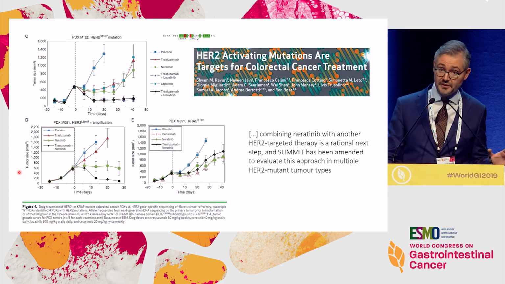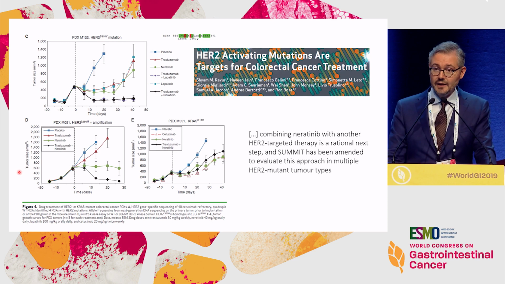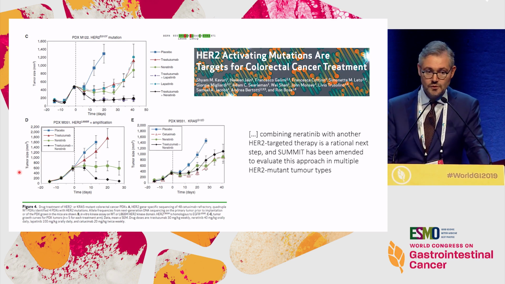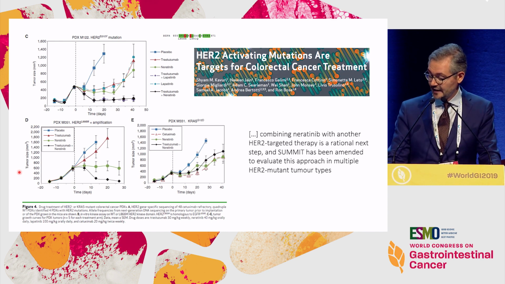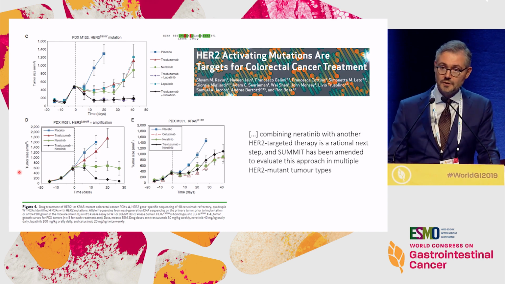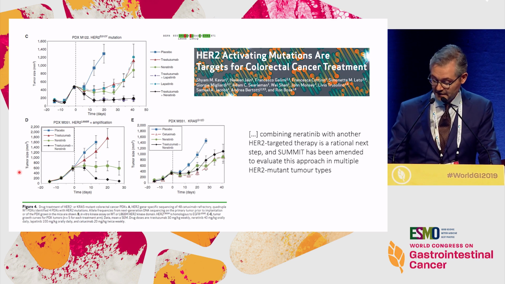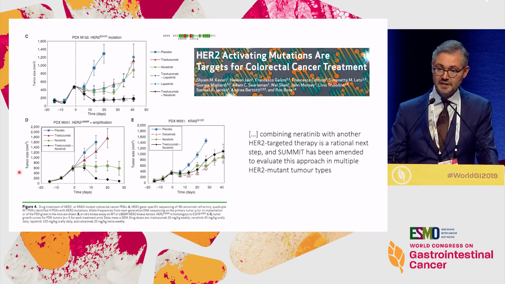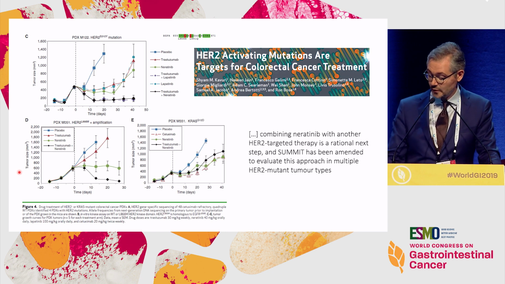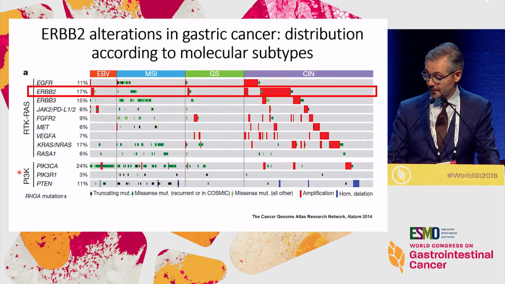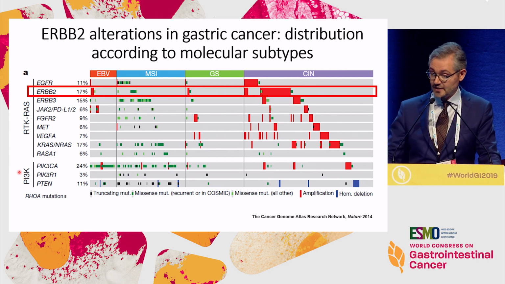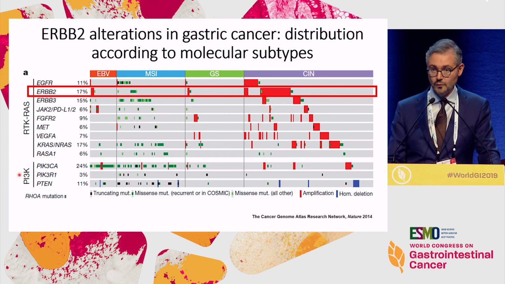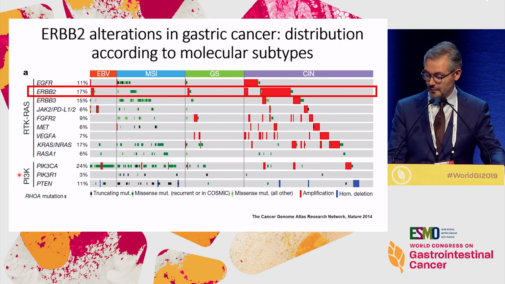Actually, we know from previous preclinical work that monotherapy is probably not the best way to go in this tumor type, and the combination of neratinib with another HER2-targeted therapy is possibly more potent, as indicated in this preclinical work. Actually, SUMMIT has been amended, and investigators will use this combination in the future. I will focus from now on amplifications, and it makes sense to start with gastric cancer, because in gastric cancer we have most of the data, with one approved treatment, trastuzumab plus chemotherapy.